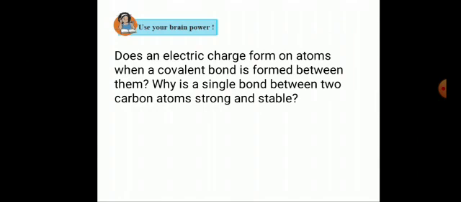And the ionic bonds are not so strong because when ionic compounds are dissolved in water, ionic bonds are broken down and oppositely charged ions are formed in the aqueous phase. But in case of covalent compounds, covalent bonds are very strong and stable, and generally covalent compounds are insoluble in water.